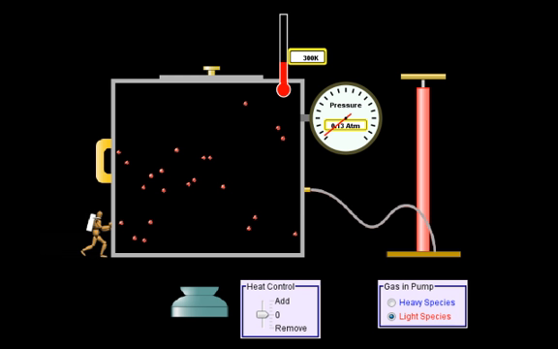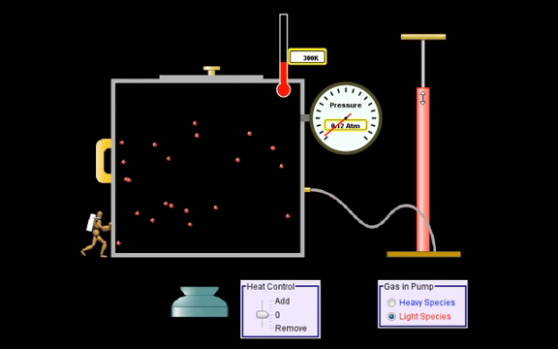If I'm going to count them, 1, 2, 3, 4, 5, 6, 7, 8, 9, 10, 11, 12, 13, 14, 15, 16, 17, 18, 19, 20, 21, 22. I got about 25 particles in there. And we can see that if I were going to try to follow all 25 of those particles, I would have a hard time doing it. That's just 25 particles. Let me add some more particles.